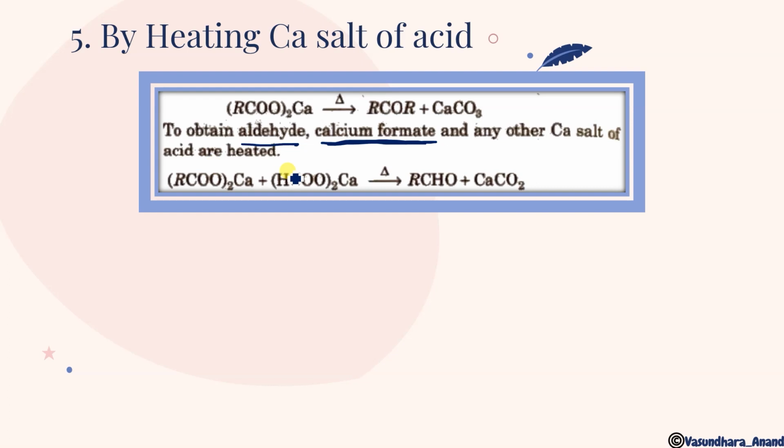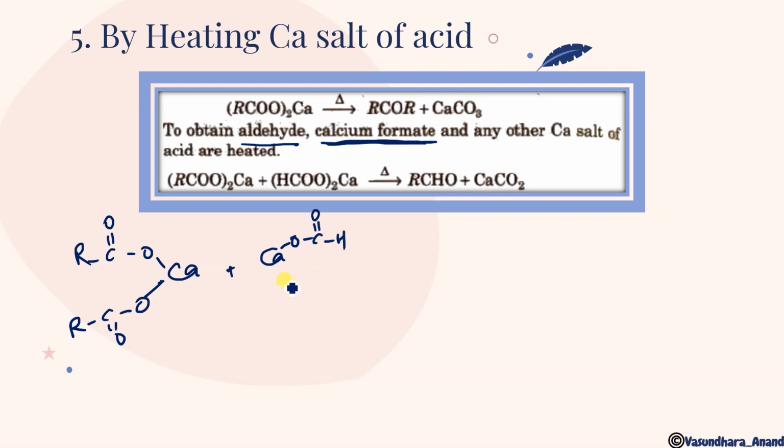Like this is calcium formate and this is how it will be. This should be written like this: O C double bond O R, and again O C double bond O R. Okay, this is calcium, here it is acetate. For formate, what do we have to do? This is calcium, O C double bond O H. This is going to be formate. So if we heat that, it will give you calcium carbonate. It is not CO2, it is CaCO3. Calcium carbonate will come out. So what will happen?